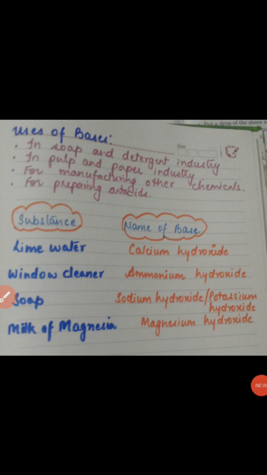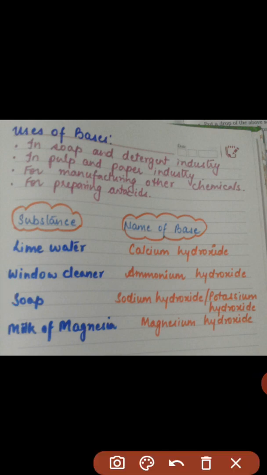Now let us understand the uses of bases. These are also very important for us, because bases are used in the soap and detergent industry. In the pulp and paper industry we use some of the bases, for example sodium hydroxide. For manufacturing other chemicals also these bases are very useful. For preparing antacids also these bases are useful. They are used as a cleansing agent, in textile industries, and for the softening of hard water also. So there are a number of uses of these bases.